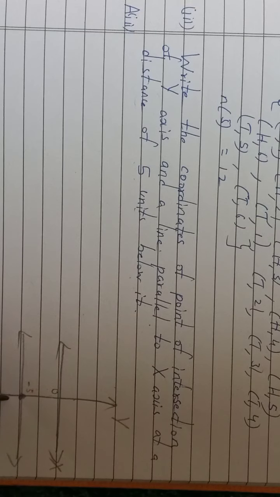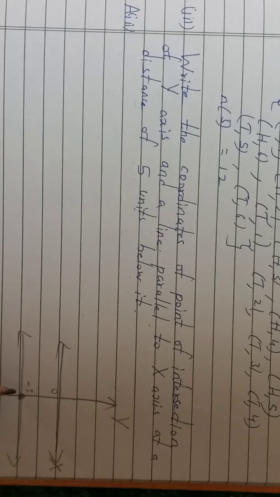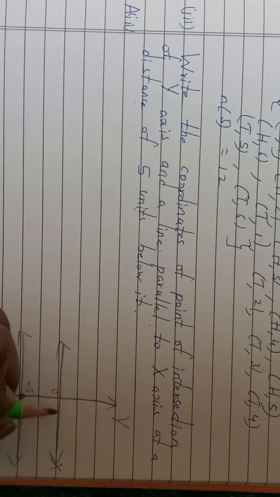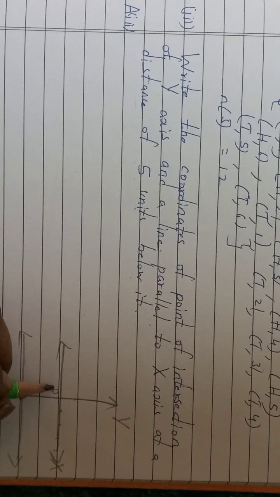It will be 0. That is common sense, because if this is the x-axis, and this is the line parallel to x-axis, its x coordinate will automatically be 0. If you want an x coordinate, then there has to be some point here. It is here only where you have 0 comma 0, that is the origin.